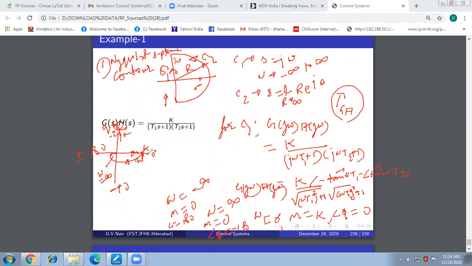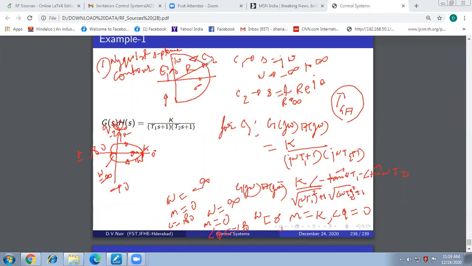And when omega is equal to 0 minus, when you are reaching the origin along the negative imaginary axis, your magnitude will be K. As omega tends to 0, your magnitude will be K and you will be coming along the 0 degree line. So your mapping will be like this. This is how you have completely mapped your imaginary axis. This mapping in the GH plane is for the imaginary axis.